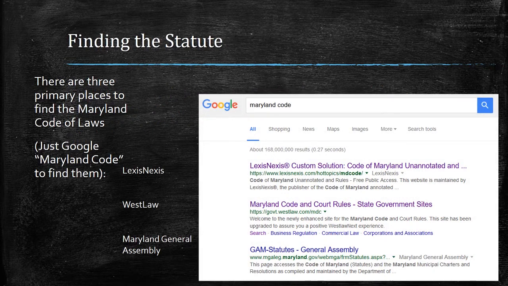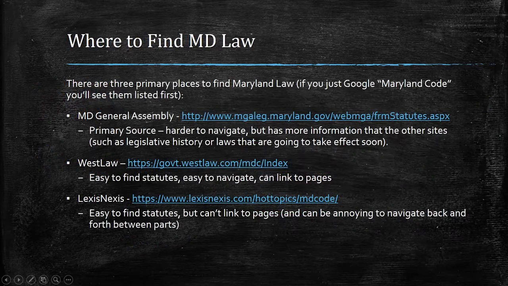If we want to look up the statute, we will Google Maryland Code. If you Google Maryland law, you're probably going to come up with the law school, so that's not going to be quite as helpful. But if you Google Maryland Code, the first three things that come up are LexisNexis, Westlaw, and the Maryland General Assembly. Now, the Maryland General Assembly is going to be your primary source. It's a little harder to navigate than the other two, but it has more information than the other sites. It has legislative history, laws that are going to take effect soon, etc.